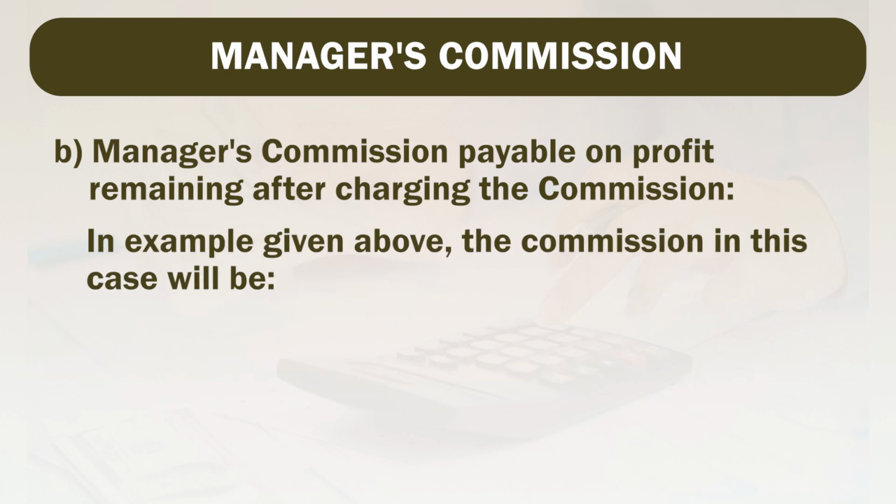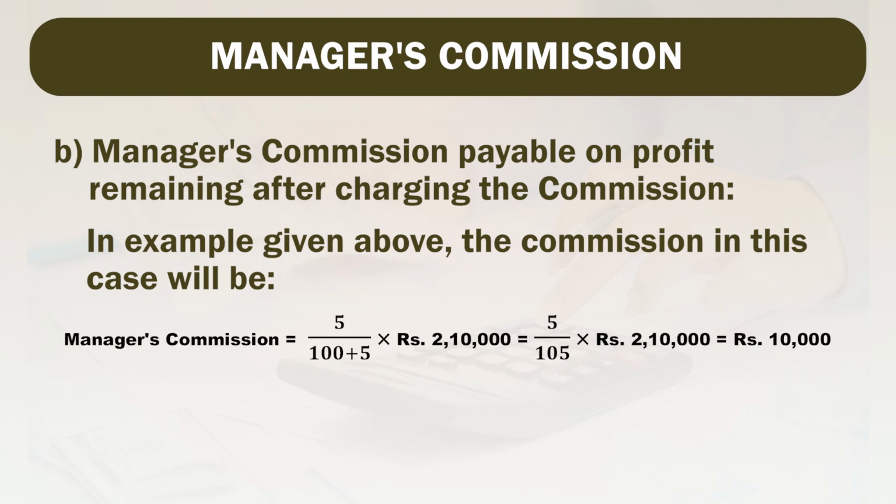In the given example, manager commission is 5%. So, 5% divided by 100 plus 5, into rupees 2,10,000, comes to rupees 10,000.